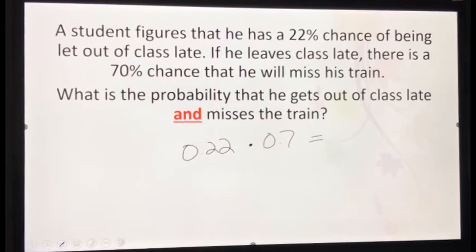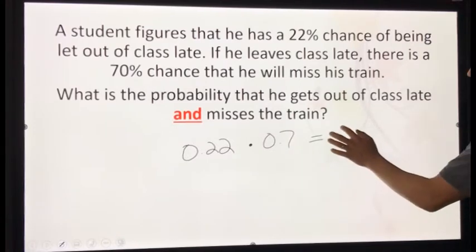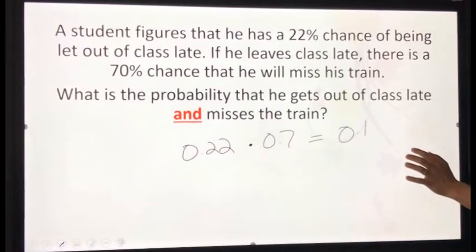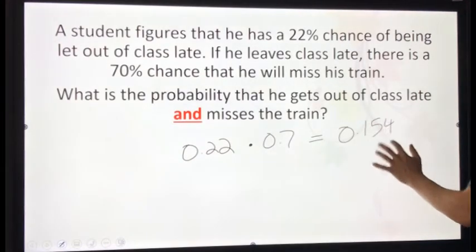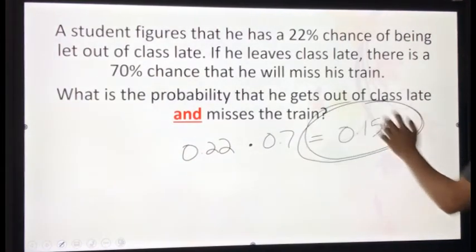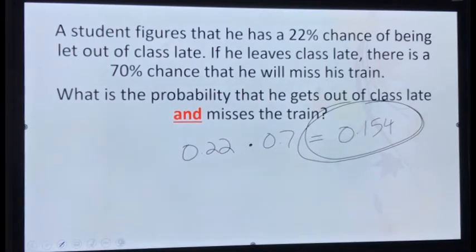So, we multiply. What is 0.22 times 0.7, somebody? 0.154. All right. So essentially, he has a 15% chance of being let out of class late and missing the train.